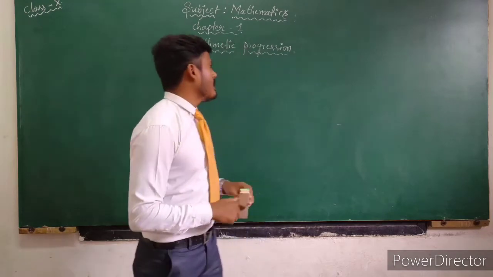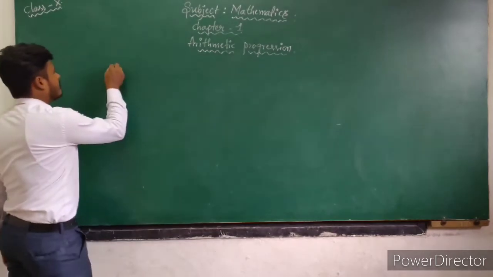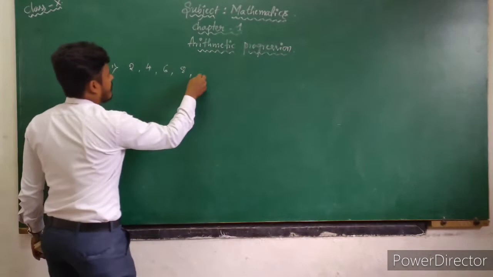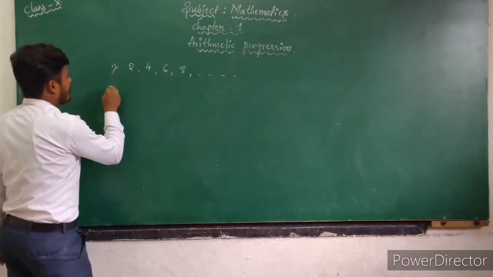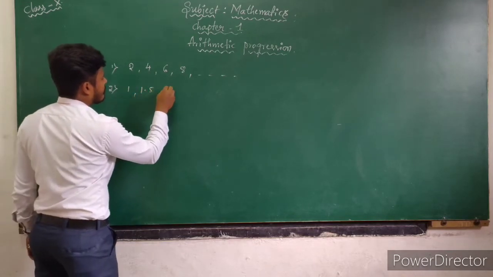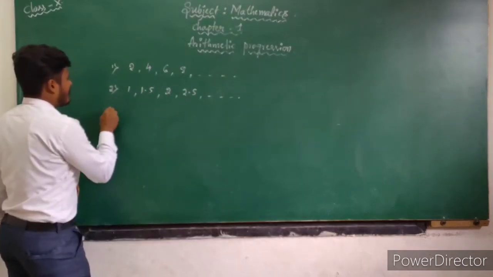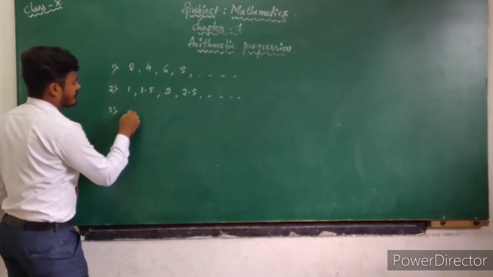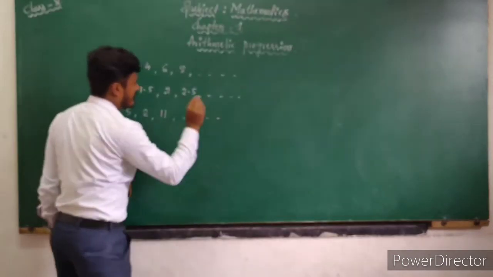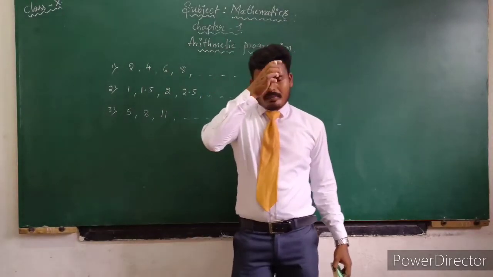So let me write some examples for arithmetic progression. So here first one, then second one, then third one. So these are the examples for arithmetic progression.